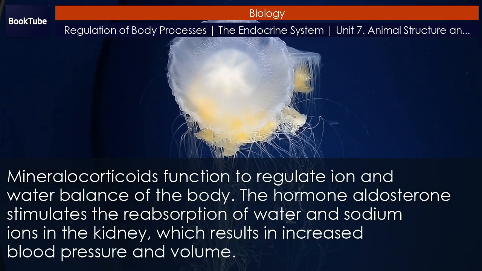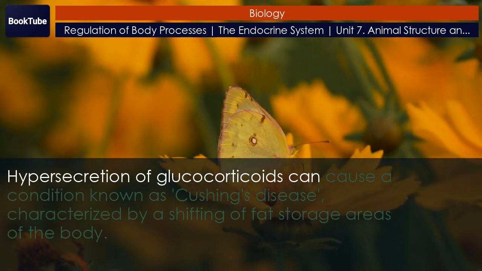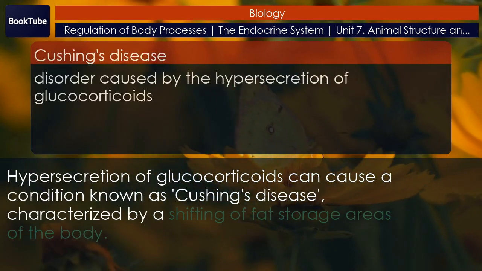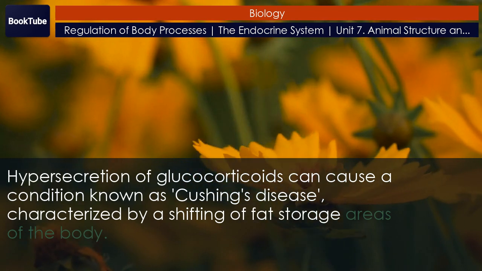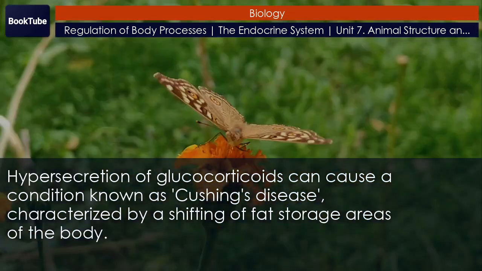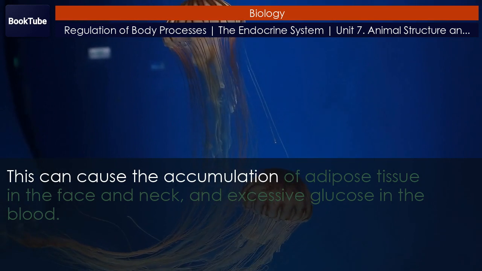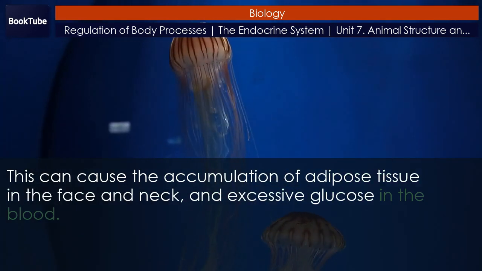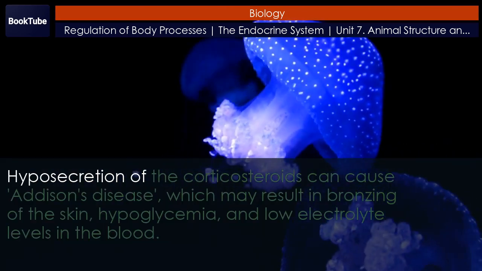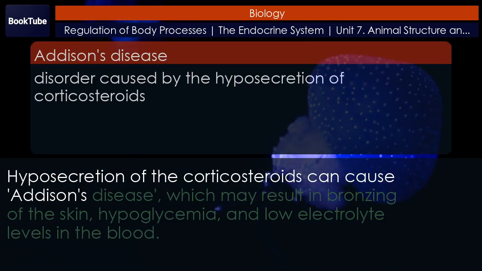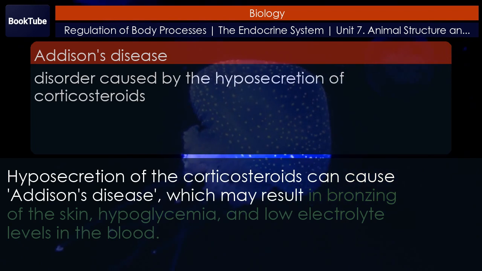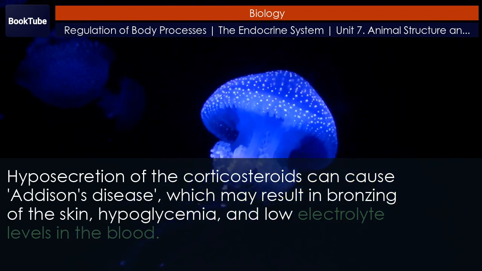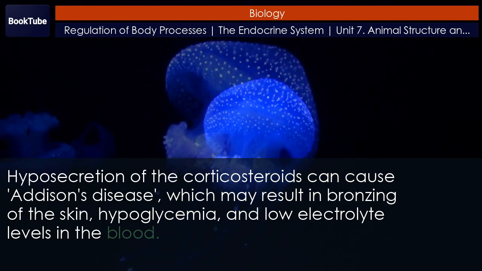and volume. Hypersecretion of glucocorticoids can cause a condition known as Cushing's disease, characterized by a shifting of fat storage areas of the body. This can cause the accumulation of adipose tissue in the face and neck, and excessive glucose in the blood. Hyposecretion of the corticosteroids can cause Addison's disease, which may result in bronzing of the skin, hypoglycemia, and low electrolyte levels in the blood.